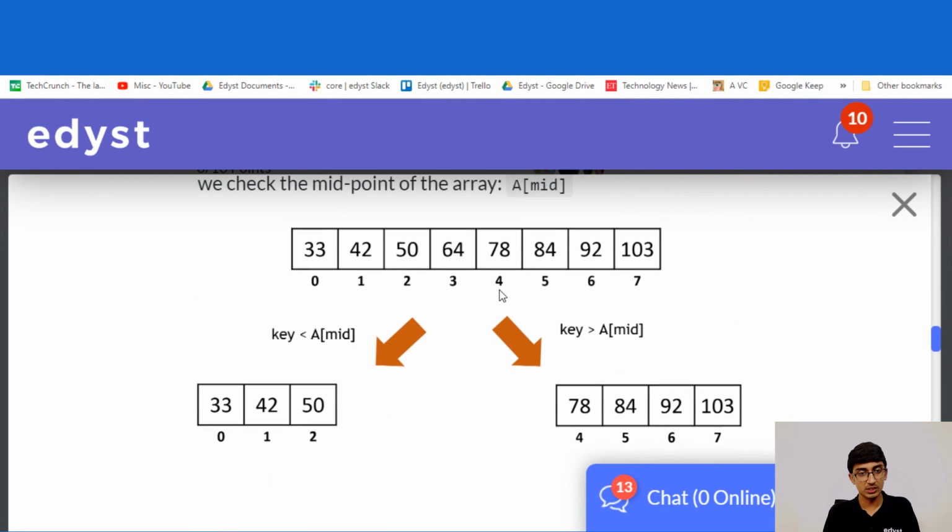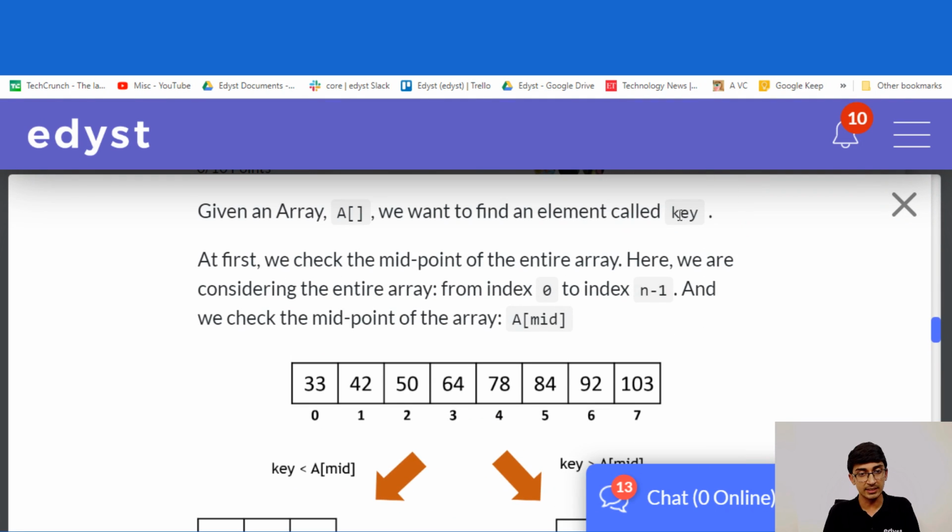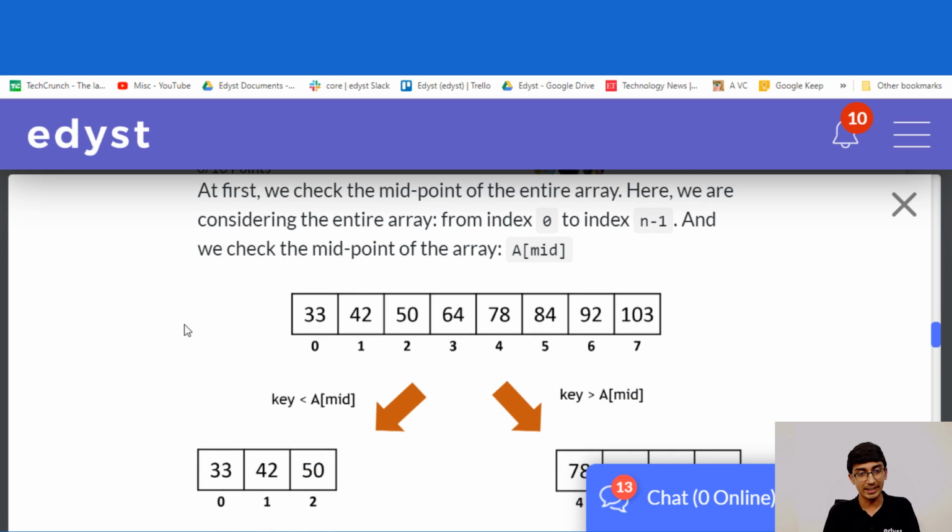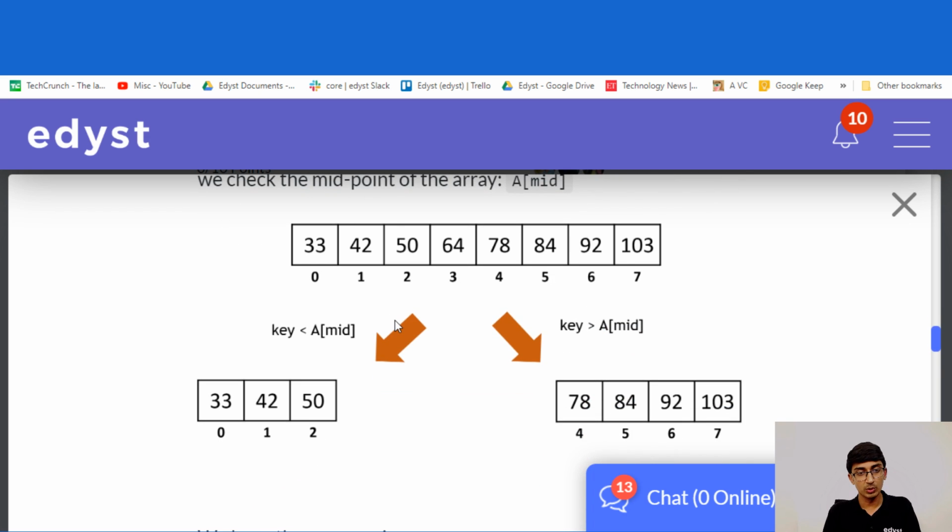Let's say you have a certain key that you want to find, and this is the array that you have. What it's going to do is check the middle element. The first thing that binary search assumes is that your entire array is sorted. So this is a trick question for everybody: if your array is not sorted, binary search cannot work. To get binary search to work, you have to have the array sorted.